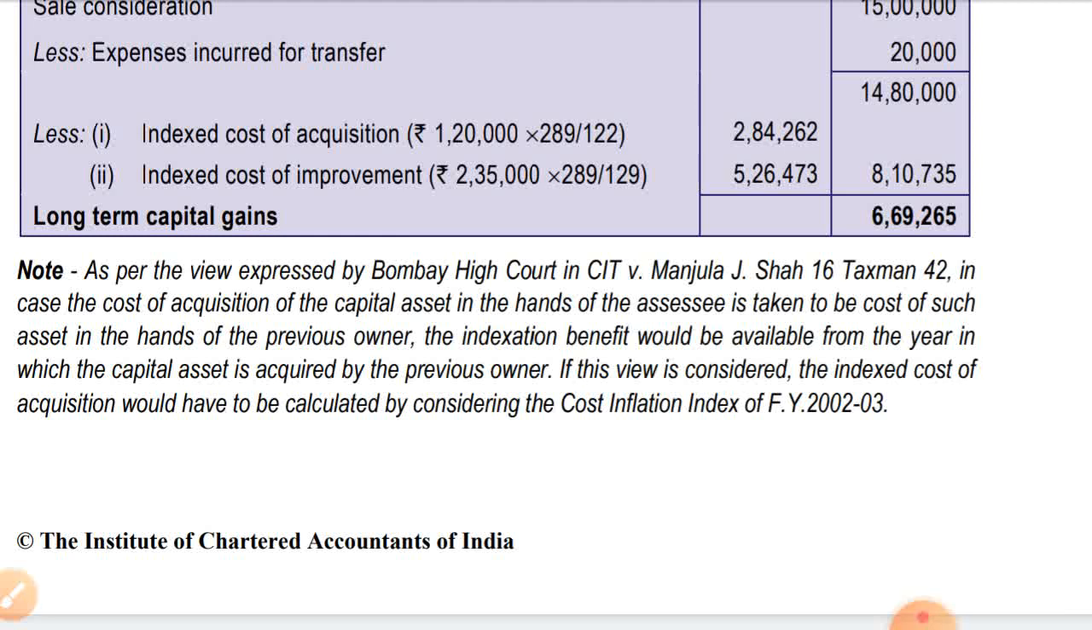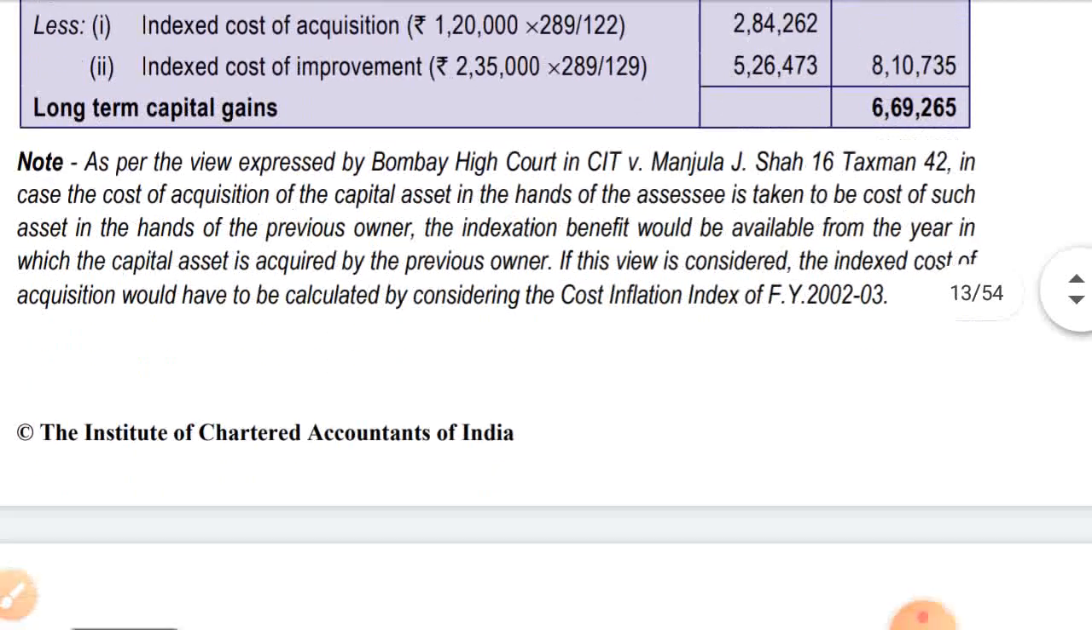See the note. As per the view expressed by the Bombay High Court in CIT versus Manjula J. Shah, 16 Taxman 42, in case the cost of acquisition of the capital asset in the hands of the assessee is taken to be the cost of such asset in the hands of the previous owner, the index benefit would be available from the year in which the capital asset is acquired by the previous owner. If this view is considered, the index cost of acquisition would have to be calculated by considering the cost inflation index for the financial year 2002-03.